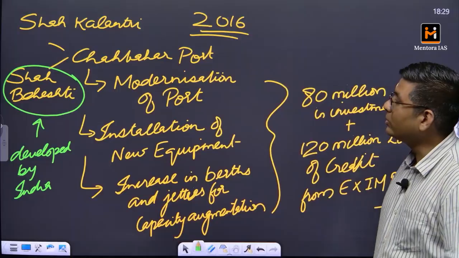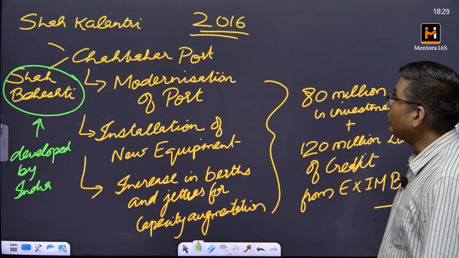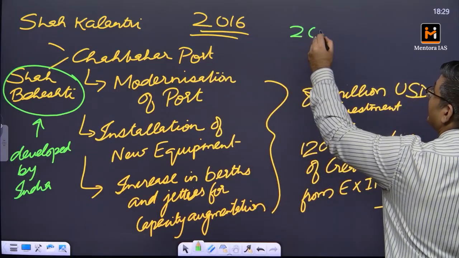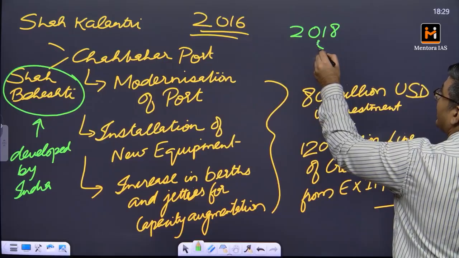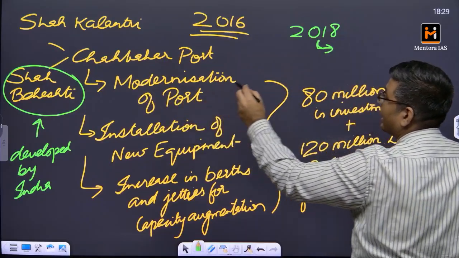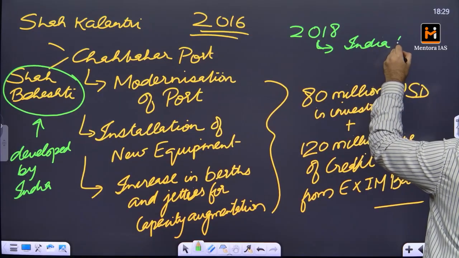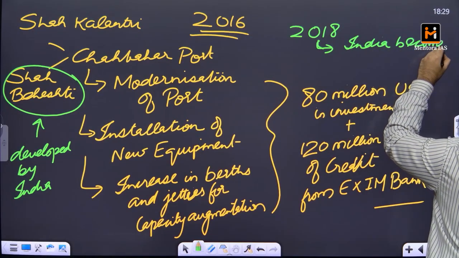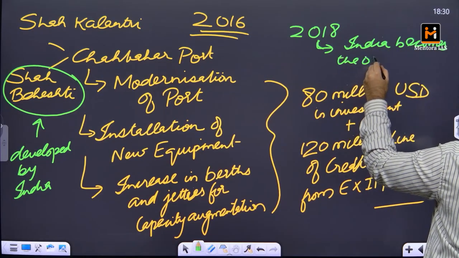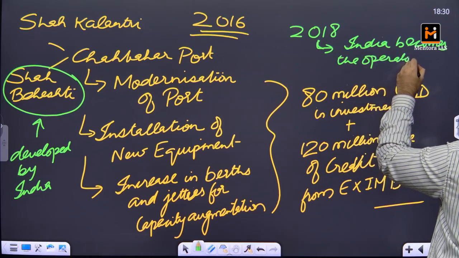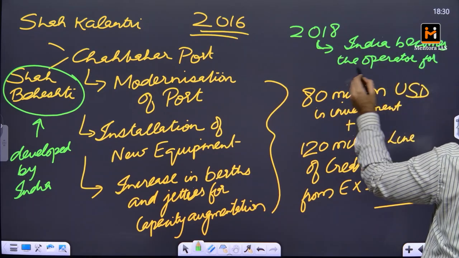Now in 2018, India gets the operational rights. So India becomes the operator for Shah Beheshti port.